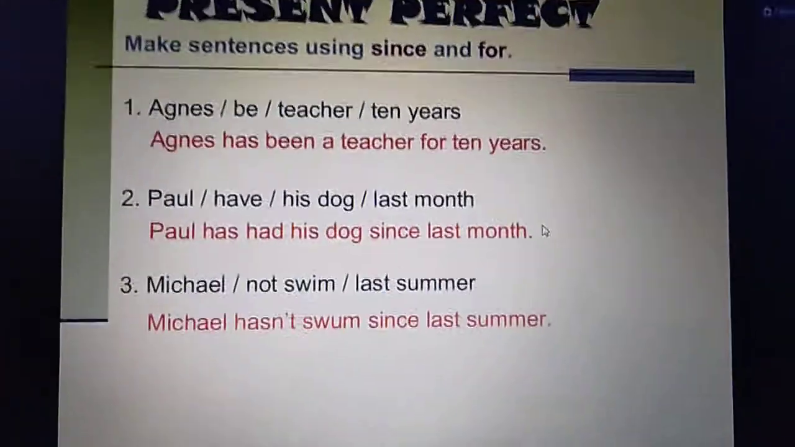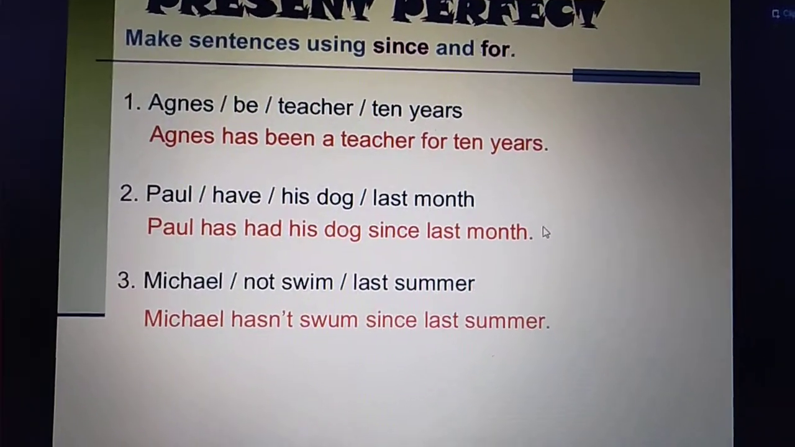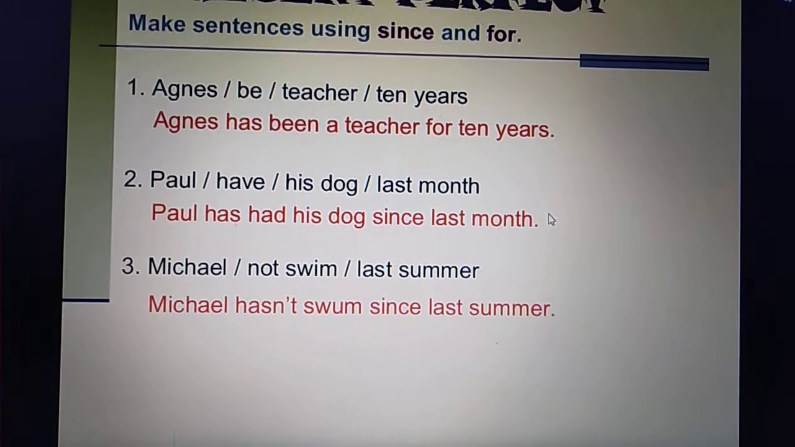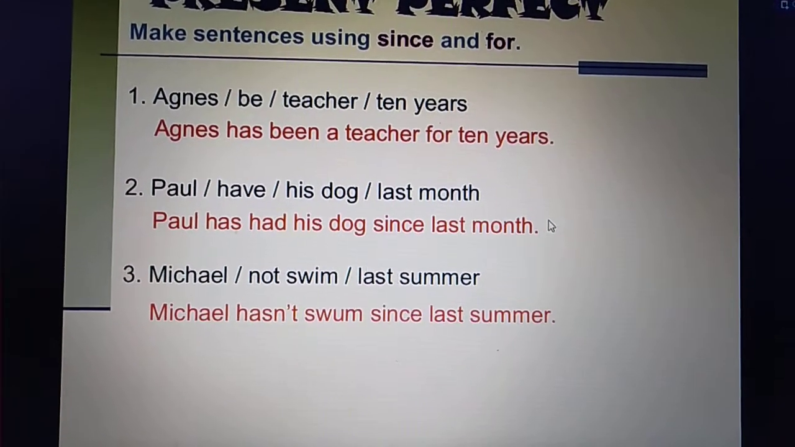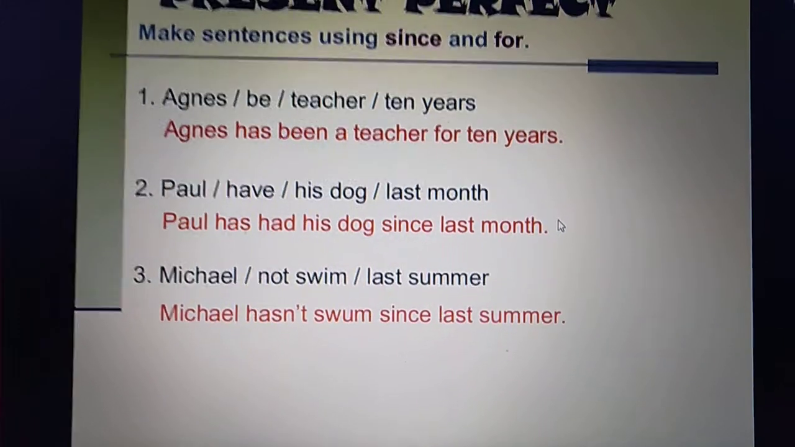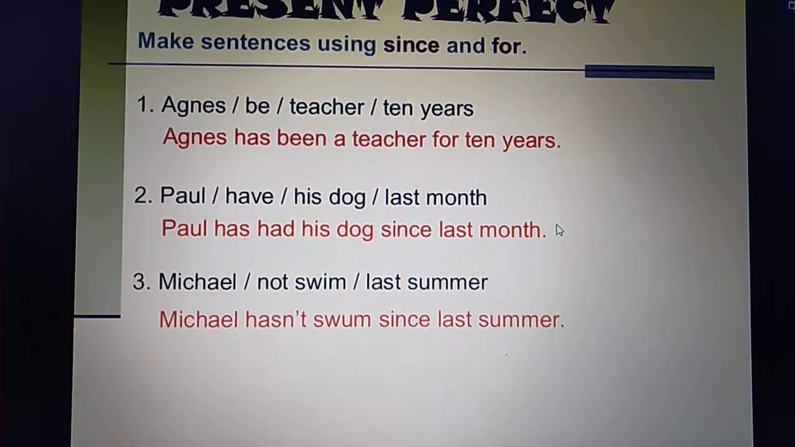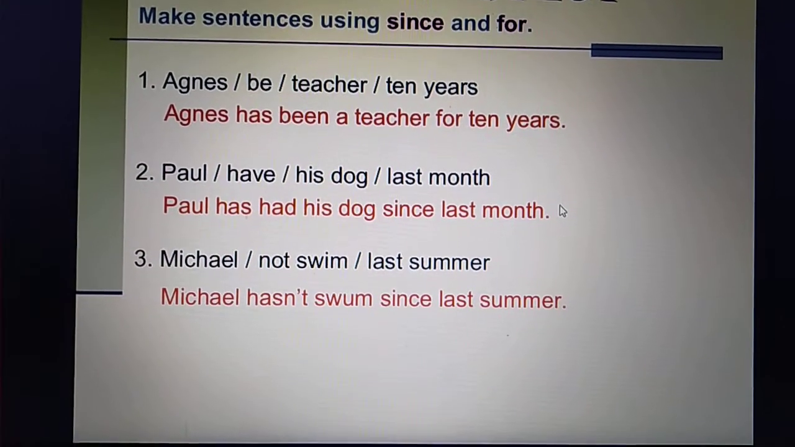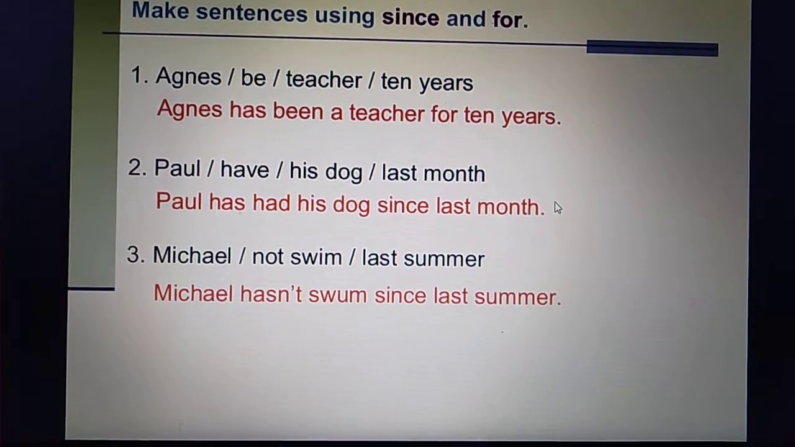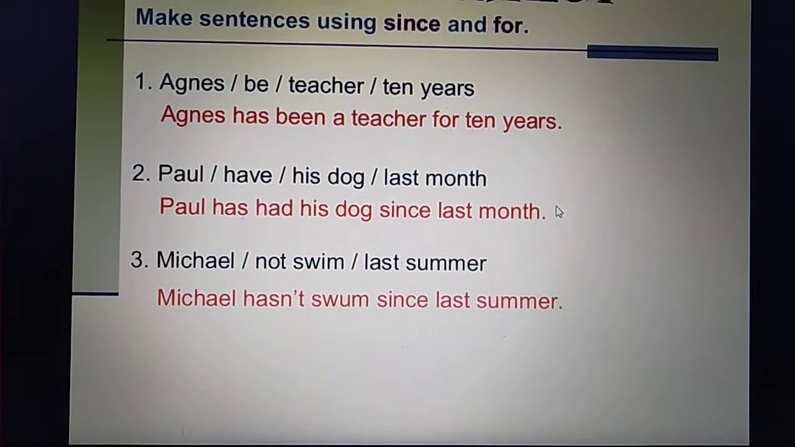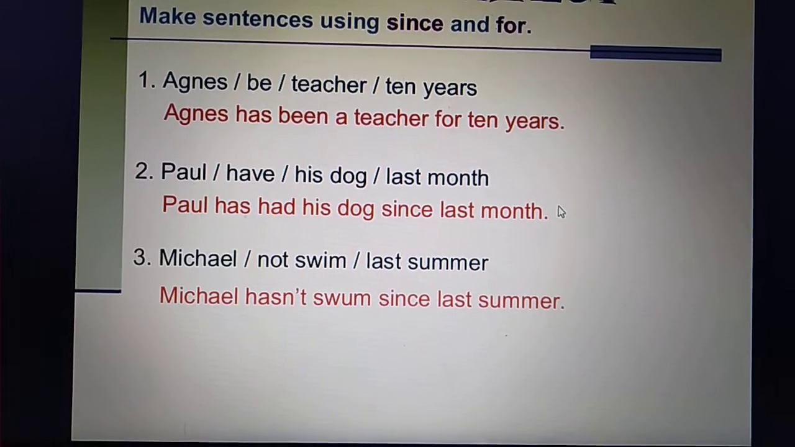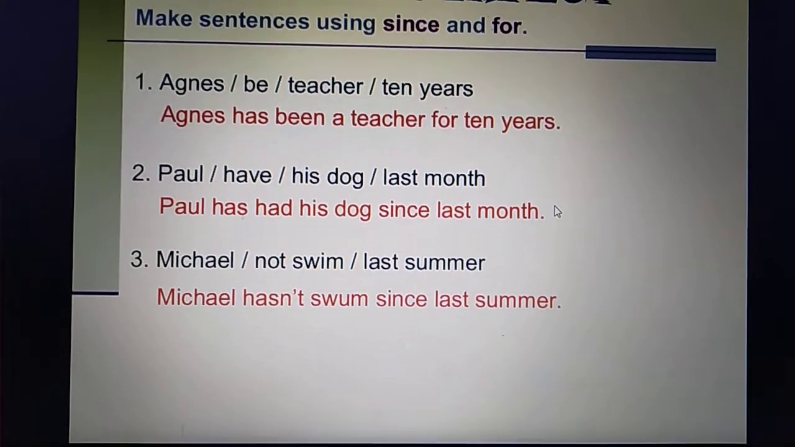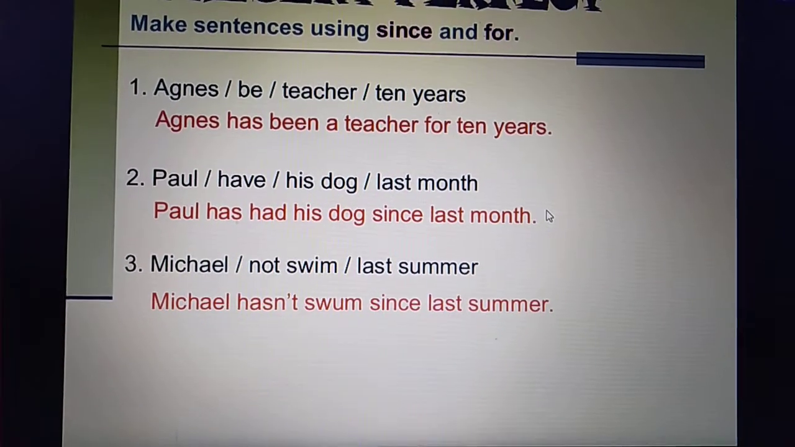अच्छा बच्चे, in present perfect tense, this is very important, we use for and since. Clear? So you have to understand the difference of for and since. See, Agnes has been a teacher for 10 years. And the other is, Paul has had his dog since last month. And Michael hasn't swum since last summer. So what is the difference between since and for?